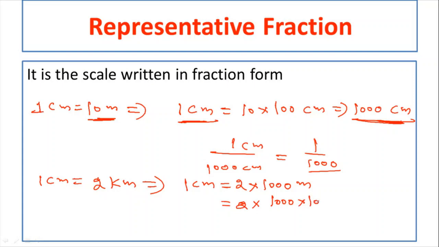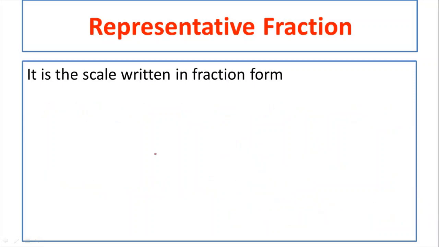So it can be written as 1000 into 100 centimeters. So this will be like 2 lakh centimeters totally. Then what will be the RF here? 1 by 2 lakh. So like that you have to convert from scale to the RF. Then sometimes you have to convert from RF to the scale.